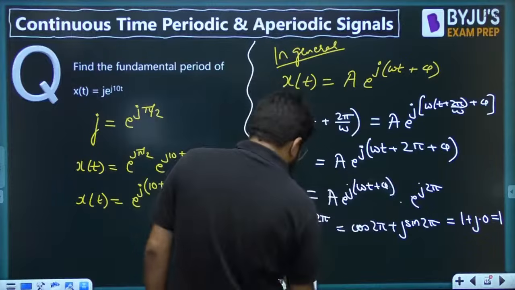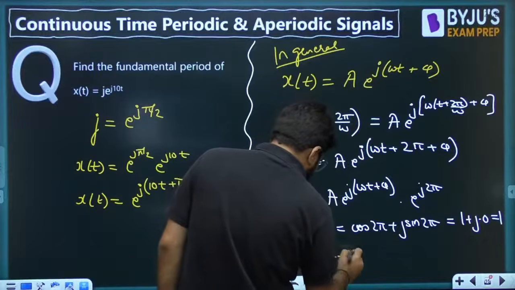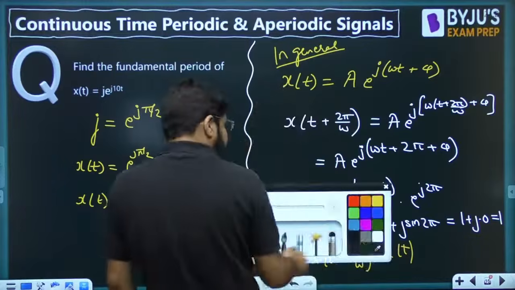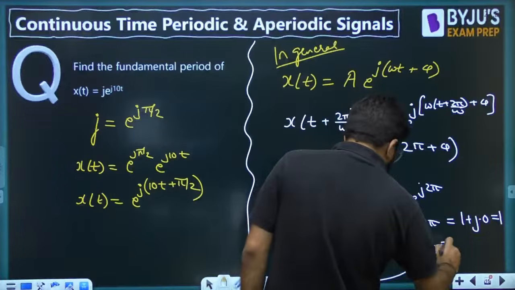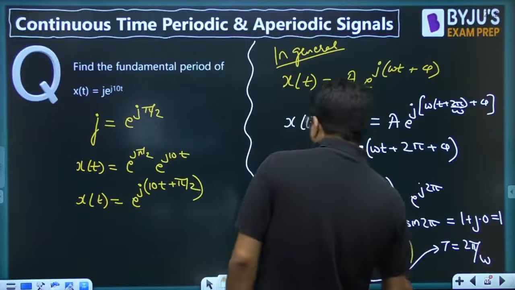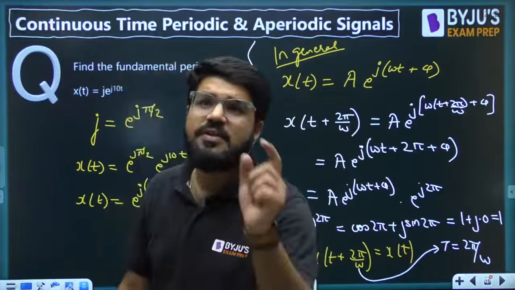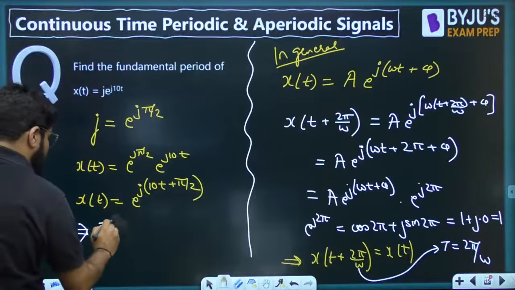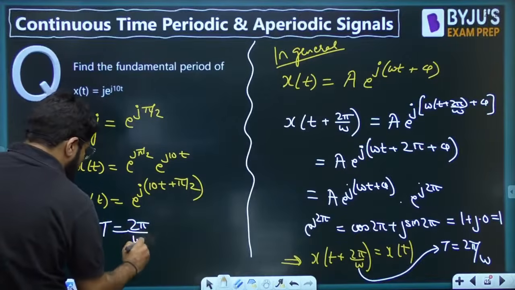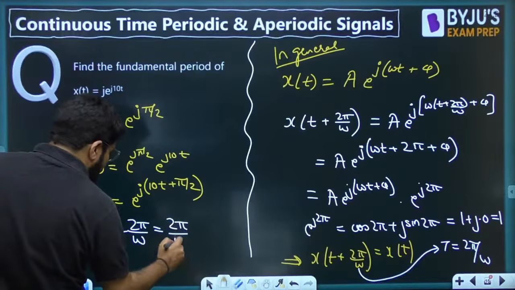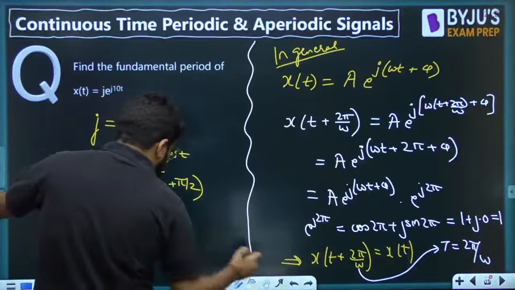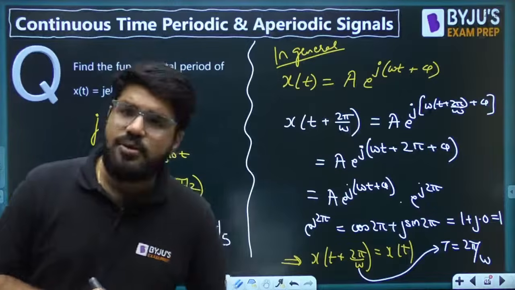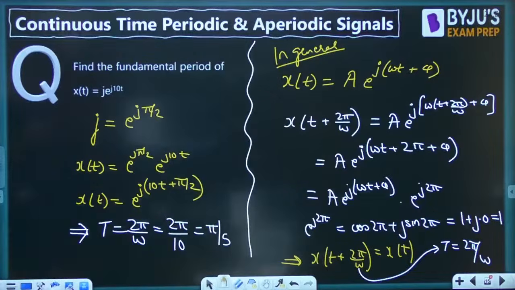That means x of t plus 2 pi by omega is again equal to x(t). That means even this complex exponential signal has the time period which is 2 pi by omega. You can also understand its logic by the relation with the sinusoid signal cos theta plus j sin theta. So that means, guys, what is the fundamental period of this signal? The fundamental period is given by 2 pi by omega, and that is nothing but 2 pi by 10, because omega equals 10, and 2 pi by 10 can be written as eventually pi by 5. So that is the answer for the question. It is actually pi by 5. That is the time period, right?